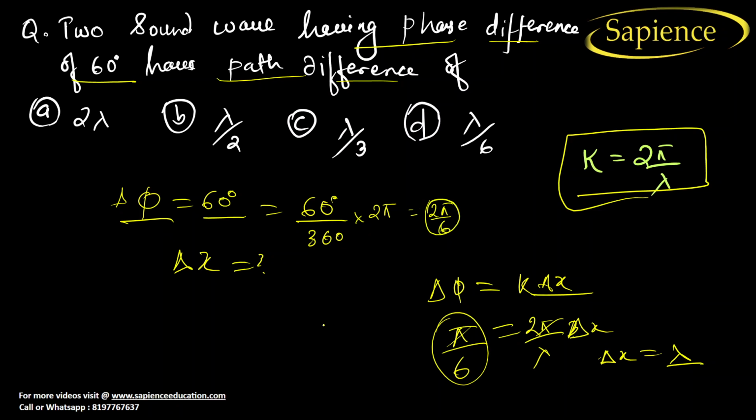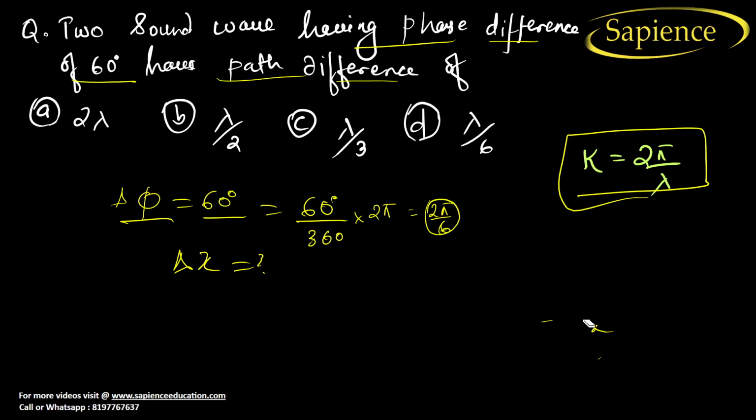So let us write here: phase difference delta phi is equal to k into path difference delta x. We want delta x.